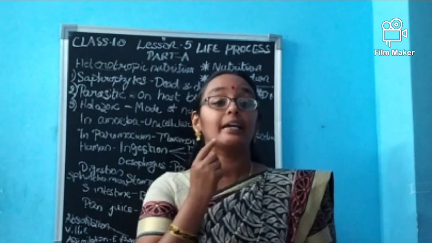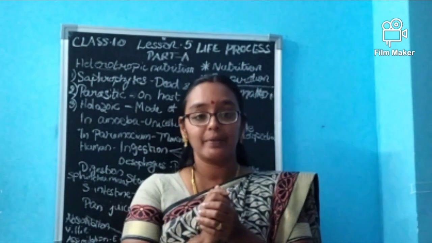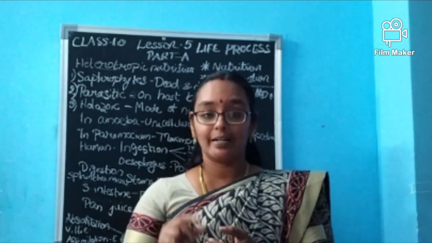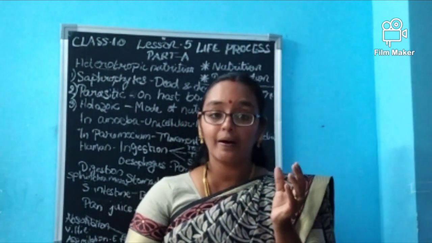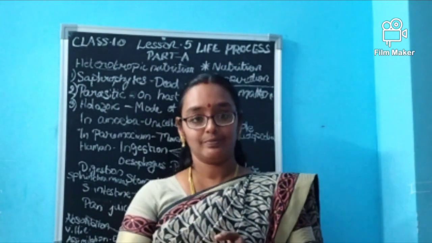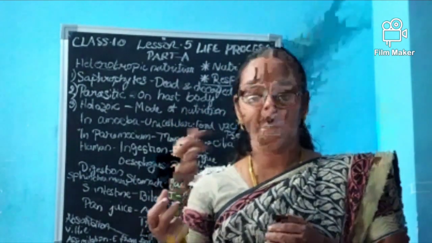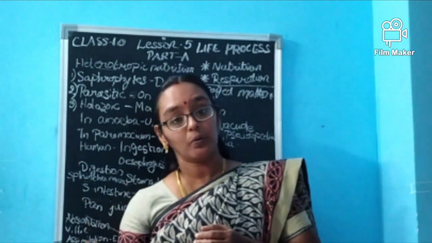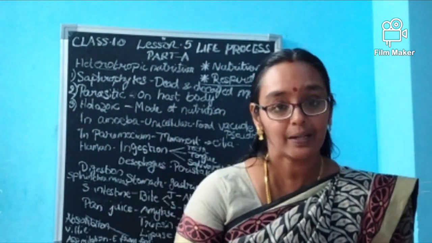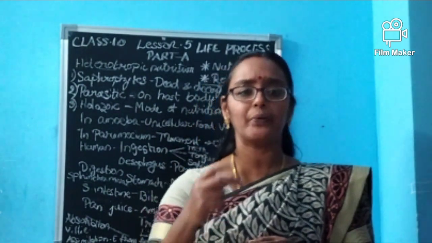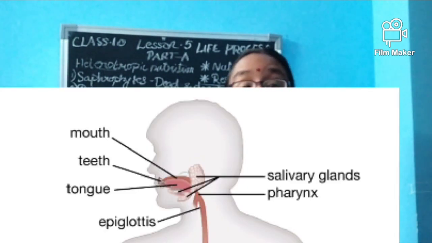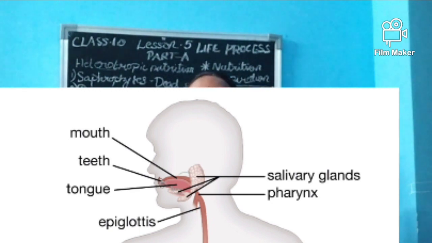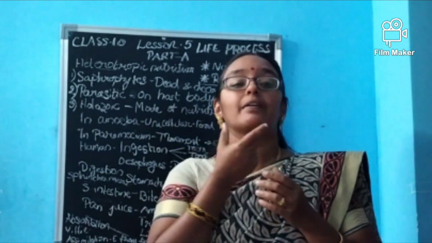There is one more thing in the mouth. What is that? It is saliva. Saliva contains salivary amylase. What will it do? It will convert some of the starch into sugar. Carbohydrate molecules are converted into glucose, or we can say the starch is converted into sugar, by the help of what? Salivary amylase, present in where? In saliva. So the first part of ingestion is over.